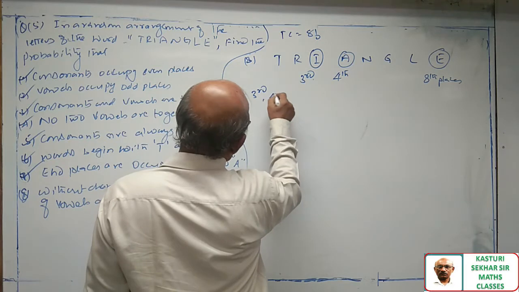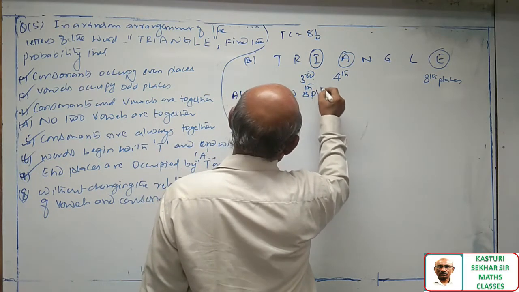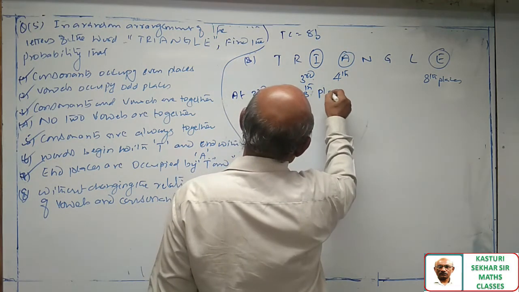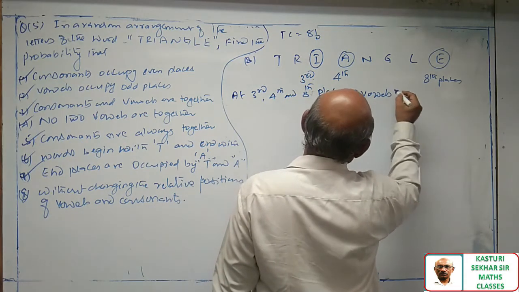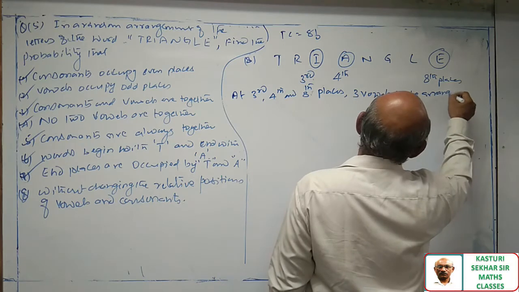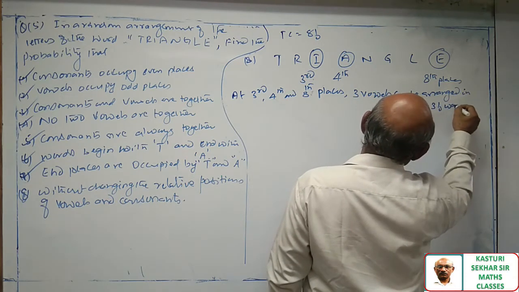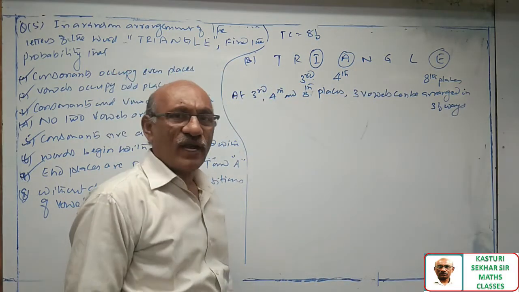At the third, fourth, and eighth places, three vowels can be arranged in 3 factorial ways.